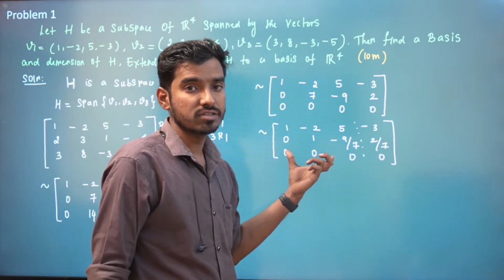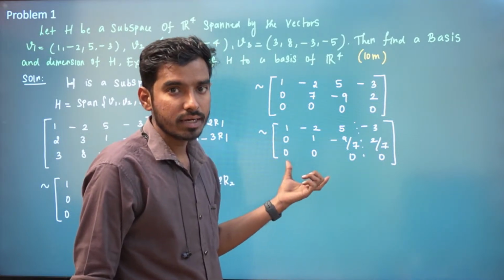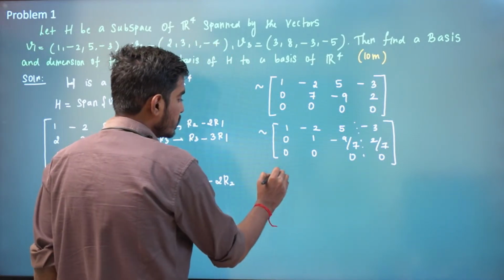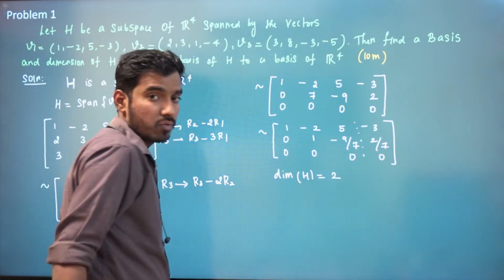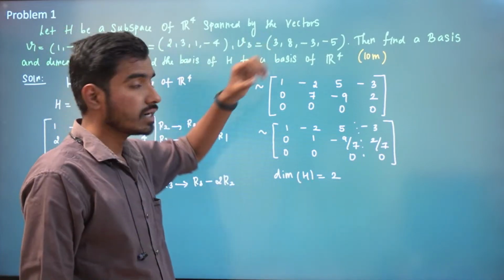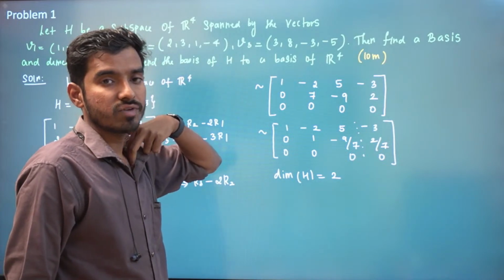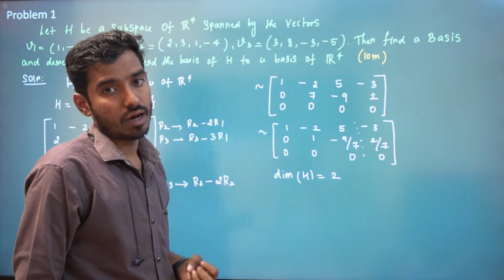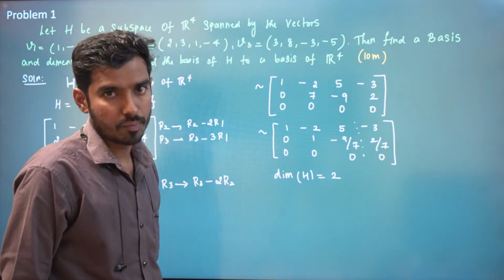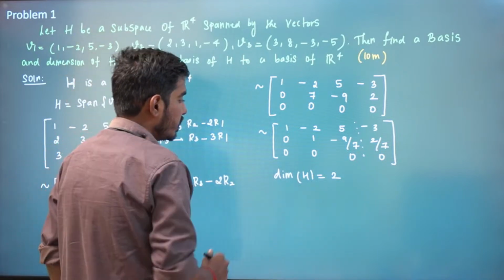The rank for this matrix is 2. Rank will tell you the dimension. So that means dimension of H is 2. Even though there are 3 vectors here, these 3 vectors will span only a 2-dimensional space. That is, it will span only R2, but we need to span R4, right? So dimension of H is 2.